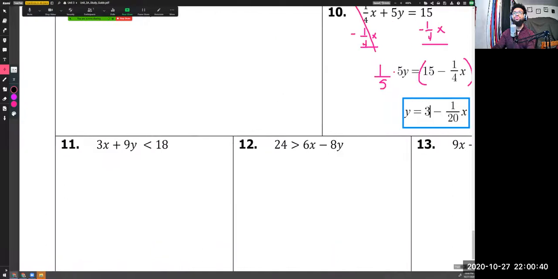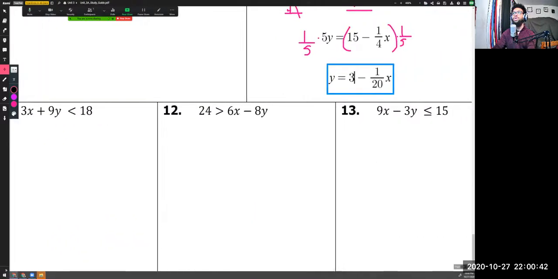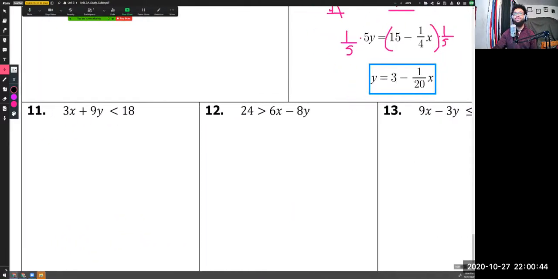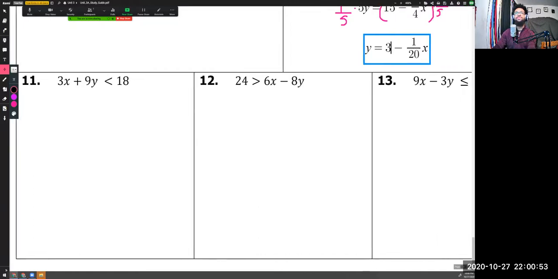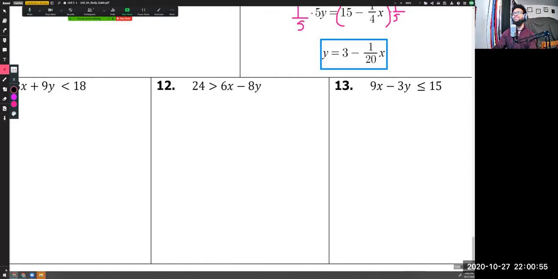Now let's go through number 11. 11 says 3x plus 9y is less than or equal to, you know what, I don't want to do 11. I think you guys can do that one, no problem. Let's do 12. 12 says 24 is less than, or I'm sorry, 24 is greater than 6x minus 8y.